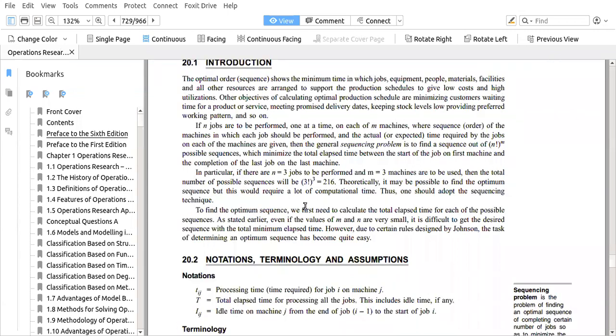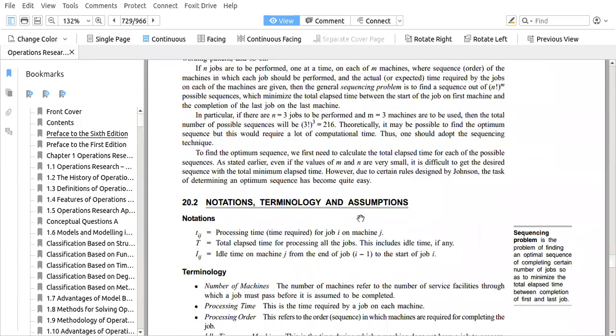You can see there are different notations and terminologies and assumptions. So the first notation is Tij. There are different products and different machines. If you read this line, if there are n equal to 3 jobs, so 3 jobs means 3 products. If there are 3 products that need to be performed on 3 different machines, then the total number of